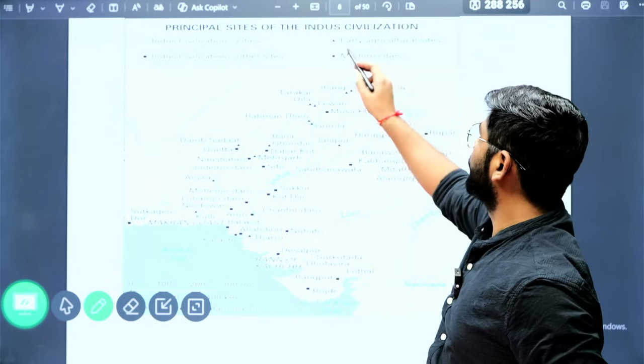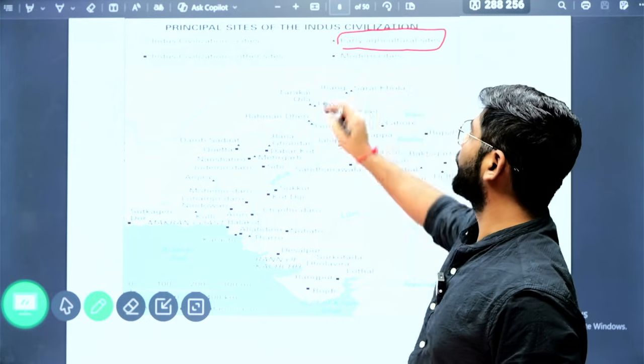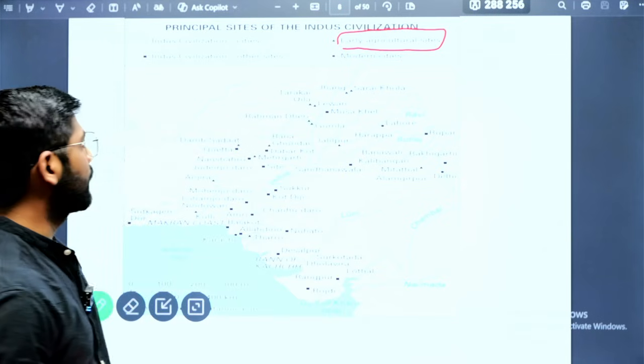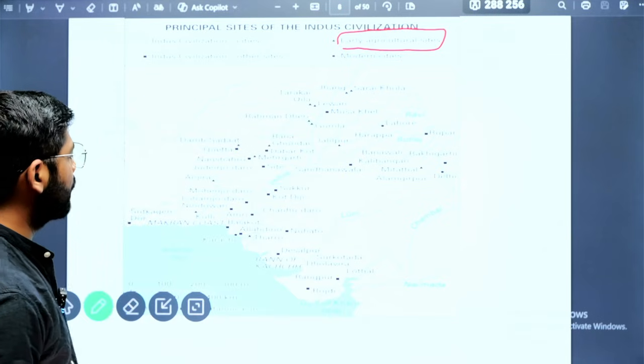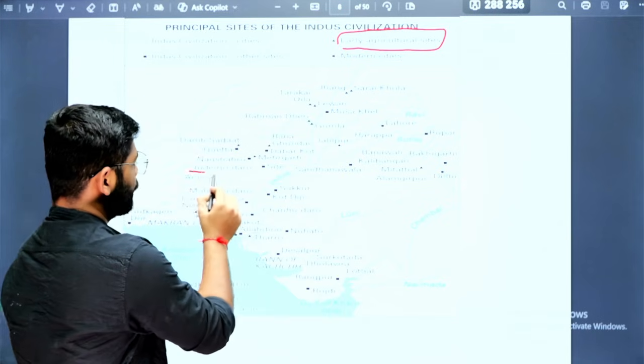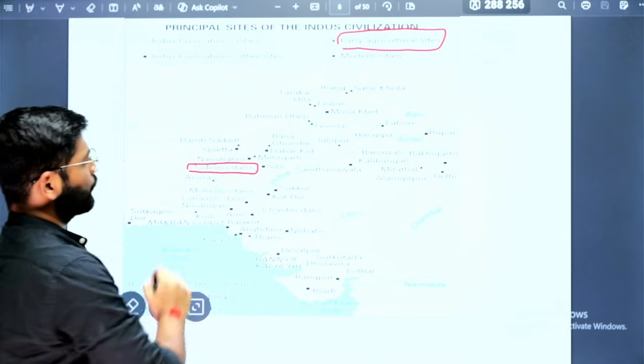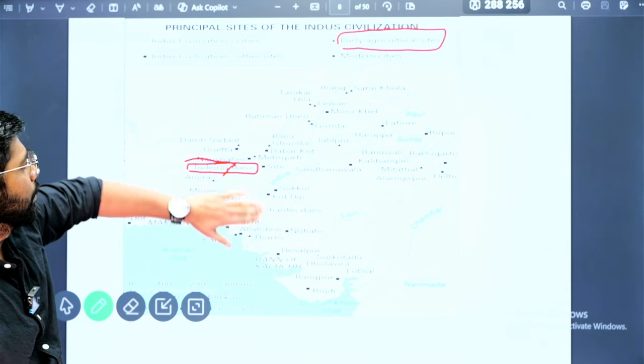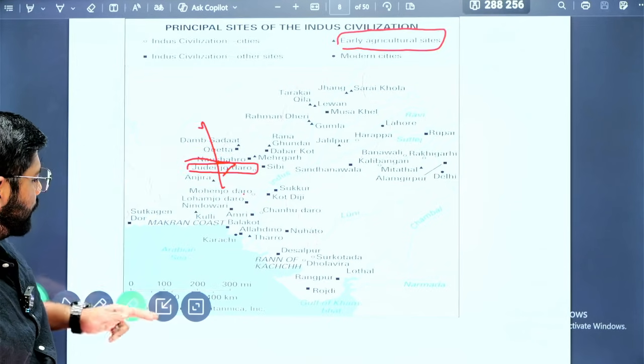On the other side, it shows you early agriculture sites. Some important ones, if you want to know, are the Daru sites. Not all Daru sites belong to the Indus Valley civilization. Sorry, it is not one; it belongs to the Indus Valley civilization.